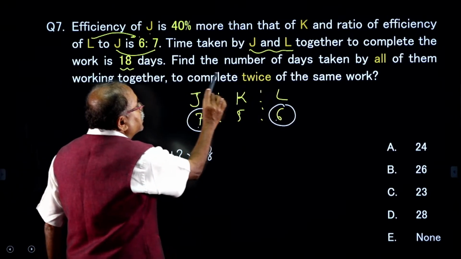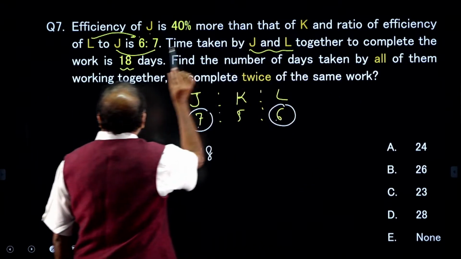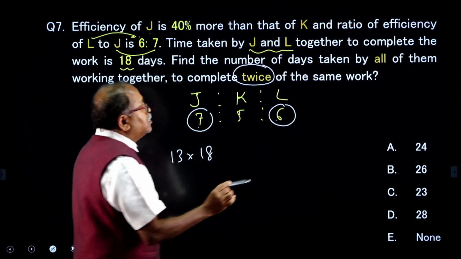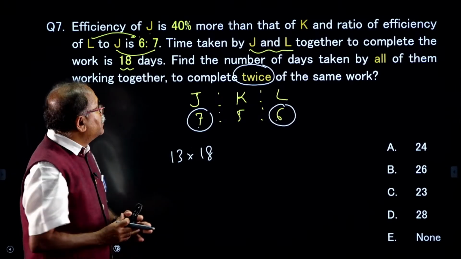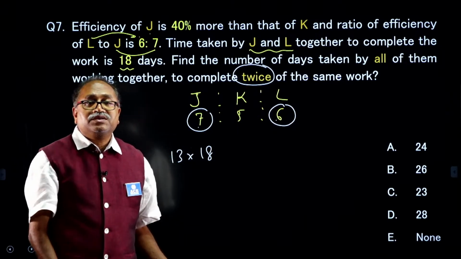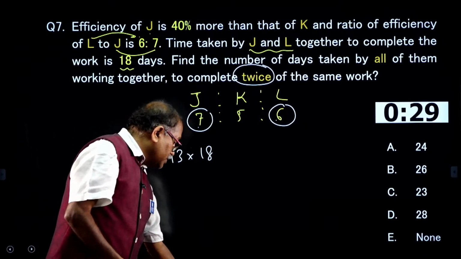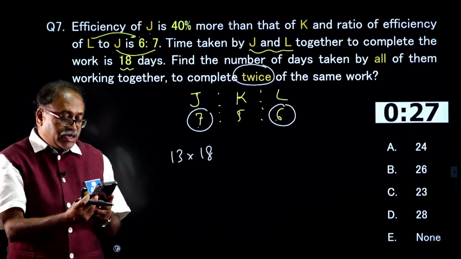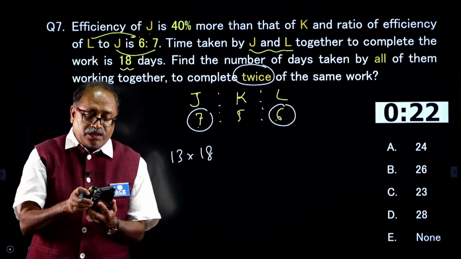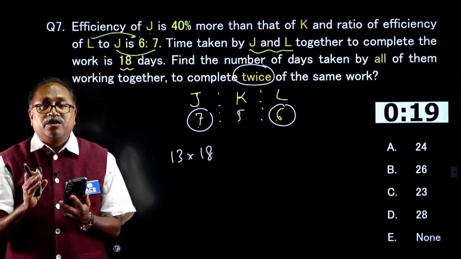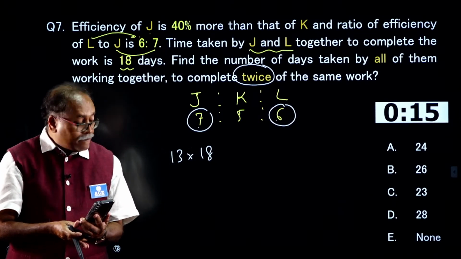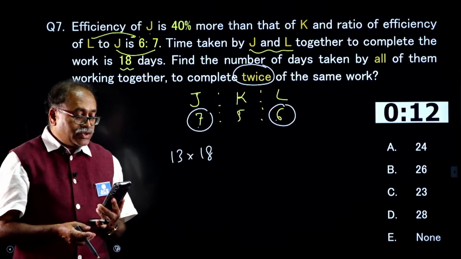Now the question is, find the number of days taken by all of them working together to complete twice the same work. Come on my dear friends, your 30 seconds starts now. And I am sure when Chinna Reddy is there, he will definitely be able to answer the question. And so is Anisha Jain, either you will answer it or you will learn something, my dear friends. Come on, it is your time now.